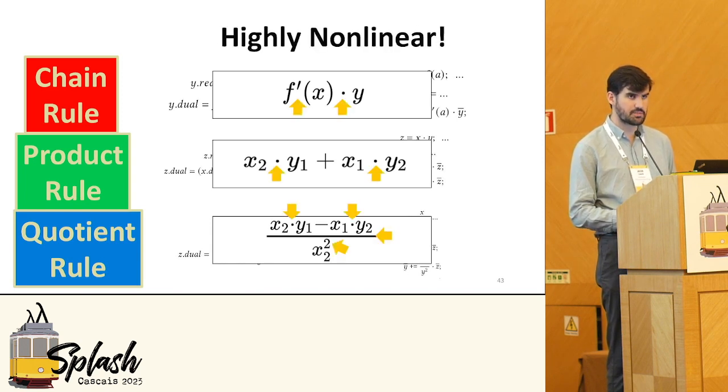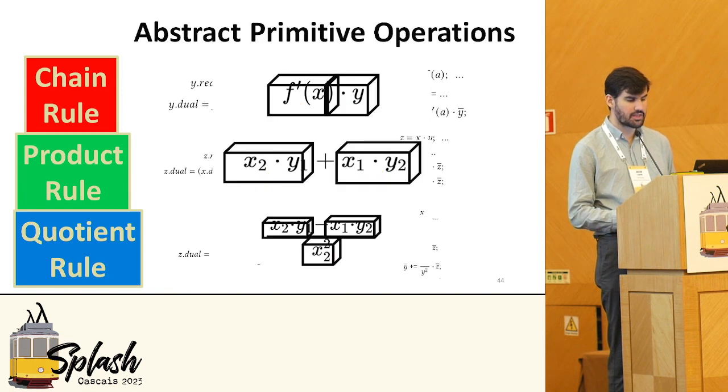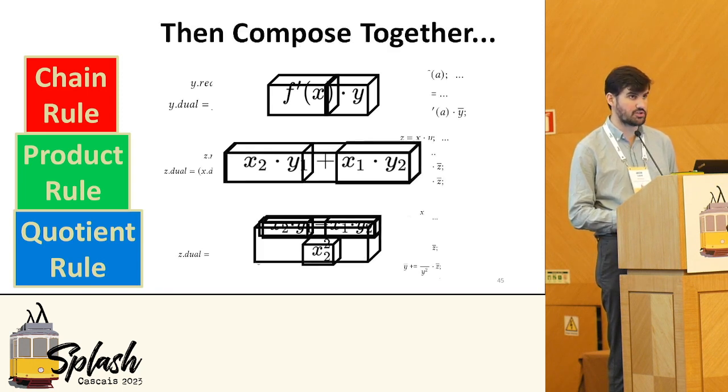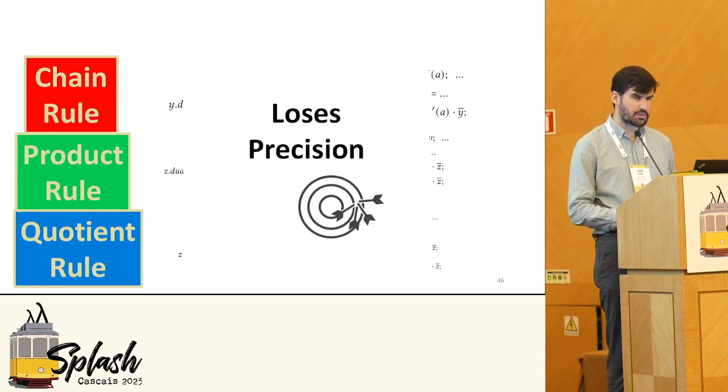Now, we're going to notice that these patterns are quite nonlinear due to these multiplications and divisions in the quotient rule. So we might think as a first step to try to abstract these primitive operations. Just as I mentioned abstracting the exponential function or the multiplication in the previous example, we might try that here, and then try to compose together those abstractions using something like interval arithmetic, for interval addition, for instance. But the problem is such a naive composition actually loses precision. This is because a lot of abstract domains like intervals, zonotopes, or polyhedra are well known to be imprecise in the face of nonlinear operations.